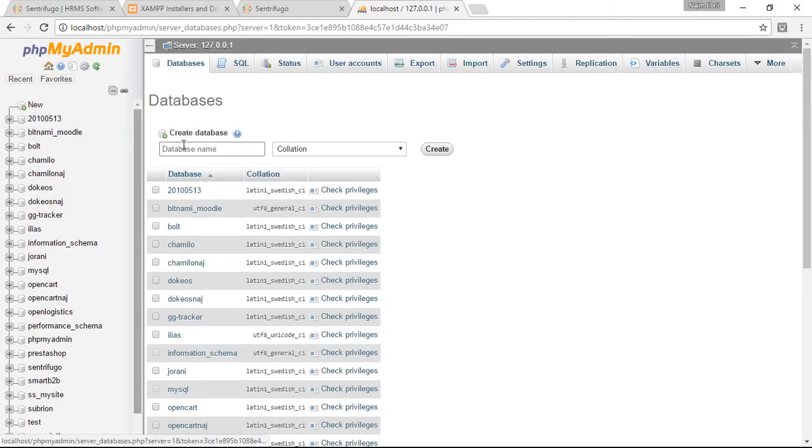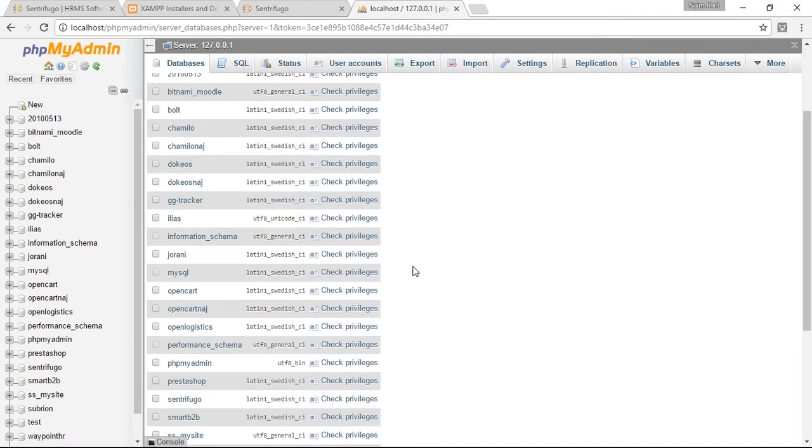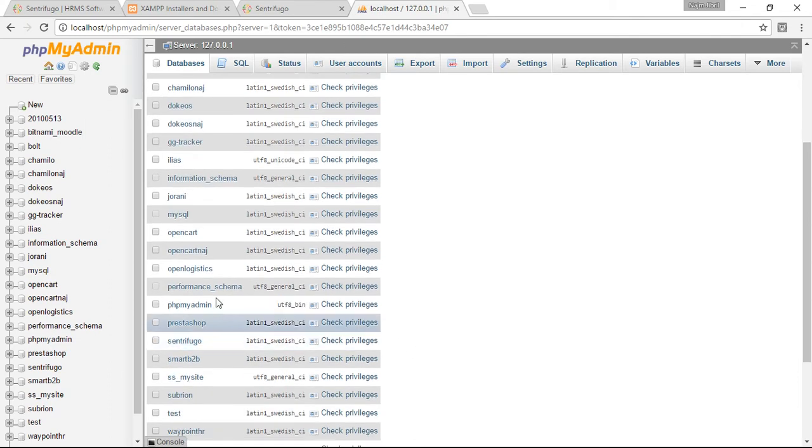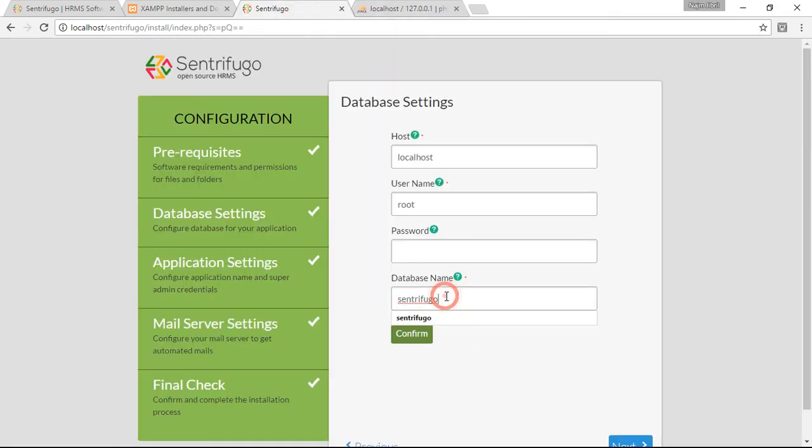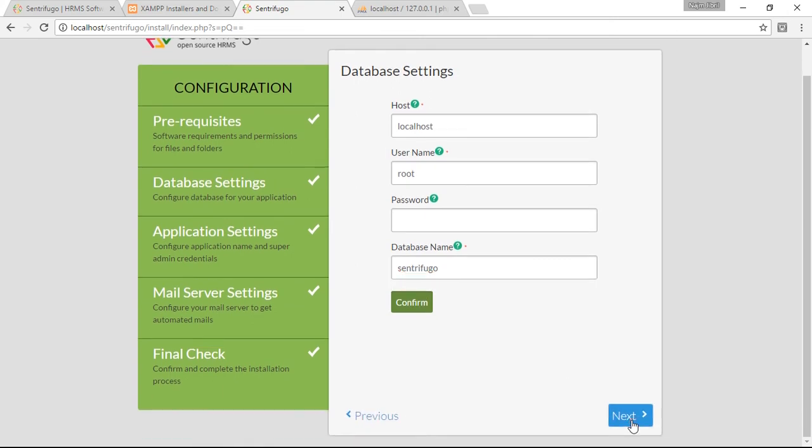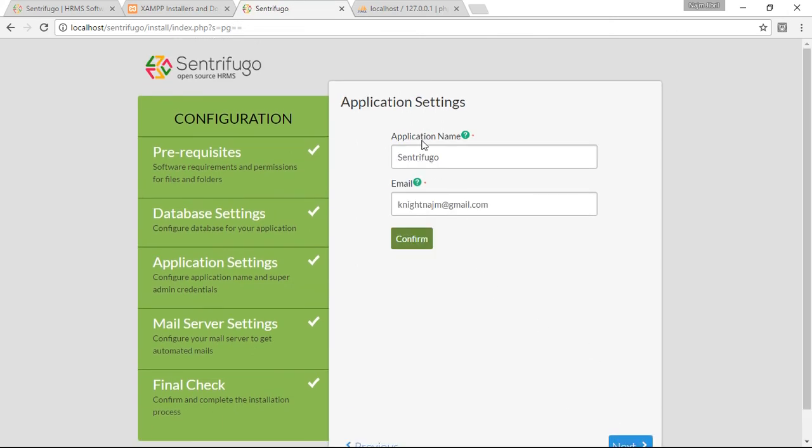So here we click new. So create database. So we'll put sentrifugo here. So here, after you make a database, the sentrifugo, confirm. After you confirm, then next.